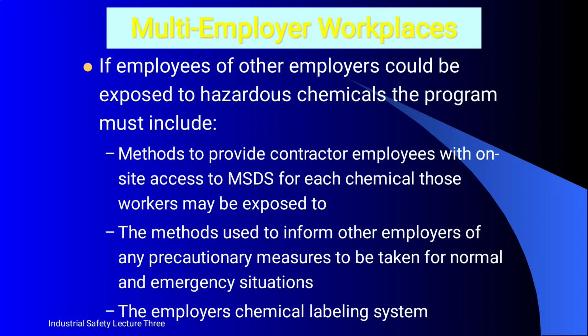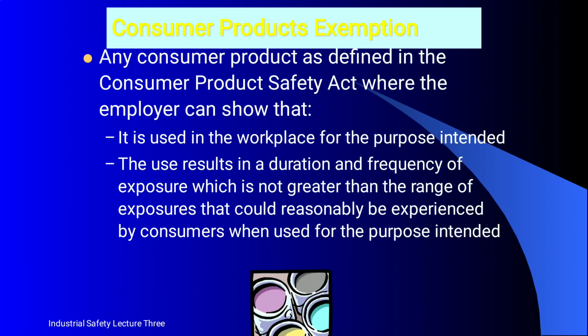If employees of other employers could be exposed to hazardous chemicals, the program must include the method to provide contractor employees with on-site access to MSDS for each chemical those workers may be exposed to. Also, the method used to inform other employers of any precautionary measures to be taken for normal and emergency situations, and the employer's chemical labeling system.